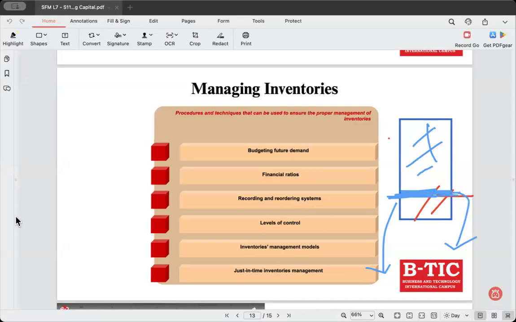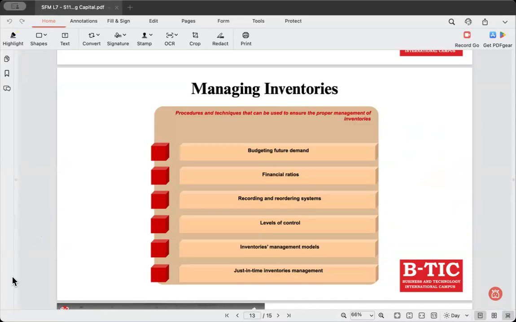And then you have levels of control. So you can also apply different control levels for different inventory types. So you have something called the ABC analysis, not the ABC that we learned before, the traditional costing system, not that one. This is a different system for inventory management, right? This ABC system is completely different from that one. This is not the costing system.